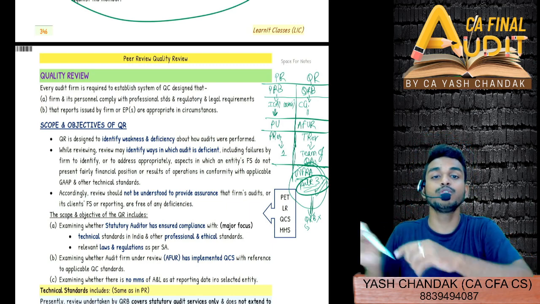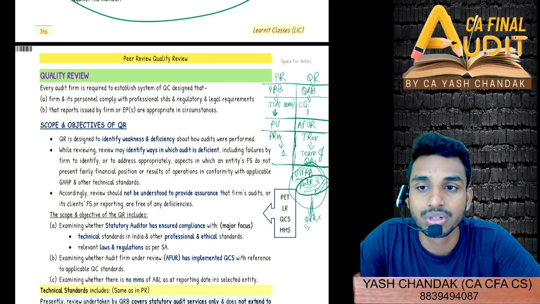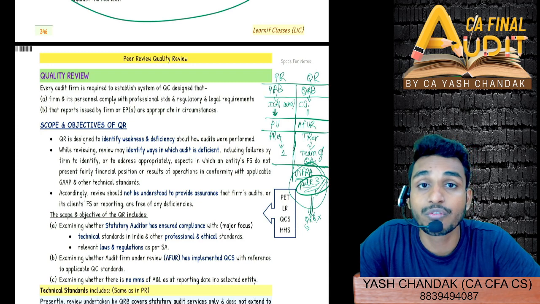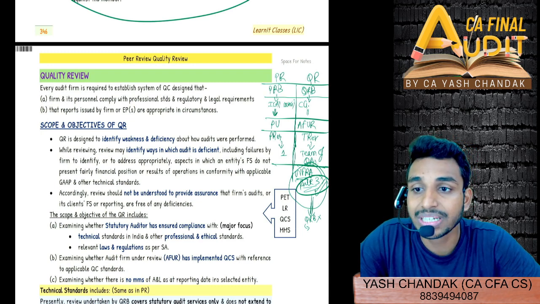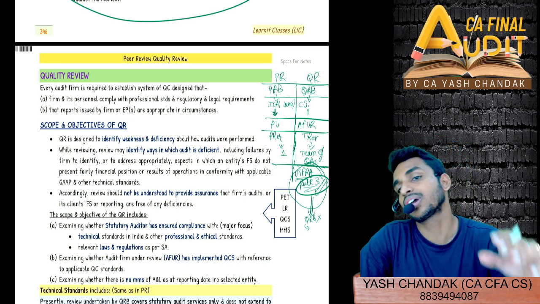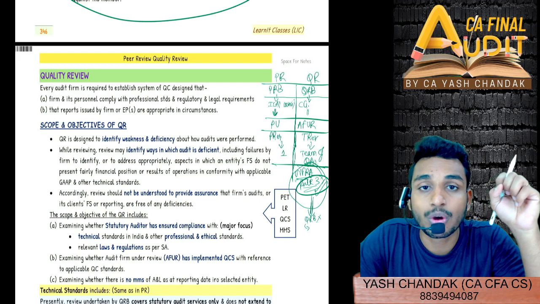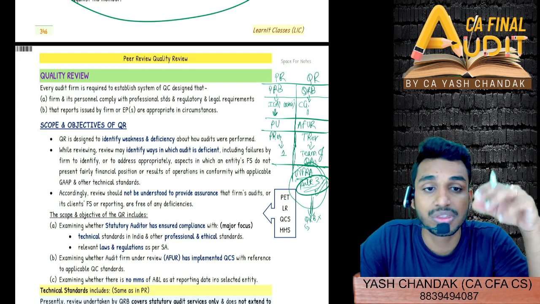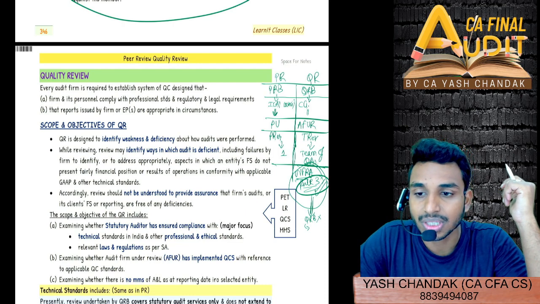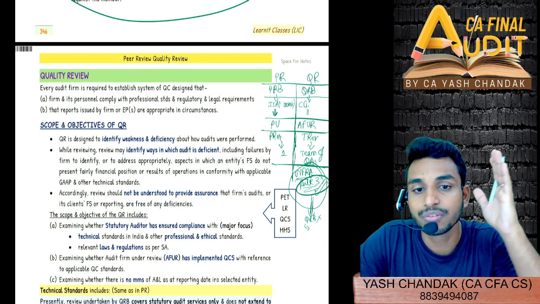Clear? But in peer review, the institute is trying to get each and every firm peer reviewed, and there is also an option of voluntary peer review. Correct? Voluntarily you can also opt for peer review, but in quality review that is not the case. The case is when it is picked up either by NFRA or by the quality review board on a case-to-case basis when they find certain items very fishy. Clear with this, the basic background of peer review and quality review?